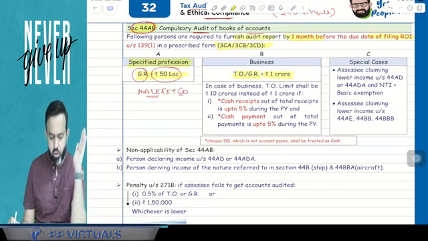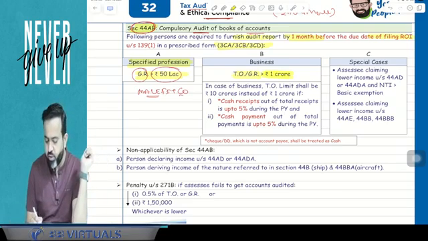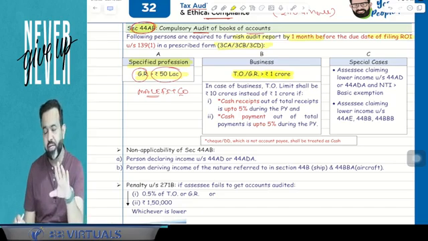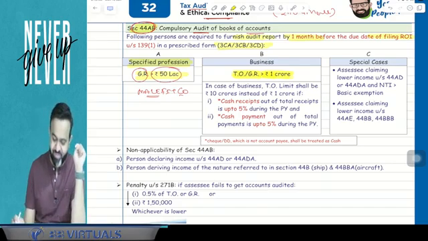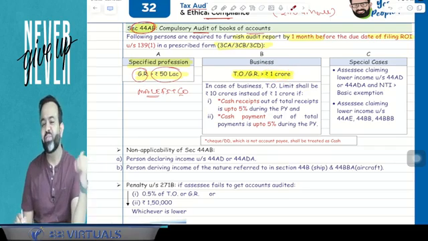Means your turnover or gross receipt is more than 1 crore, then your accounts are required to be audited. But guys, you know that if you remember, I have mentioned that now Nirmala Sitharaman ji doesn't want to give more work to the chartered accountant.